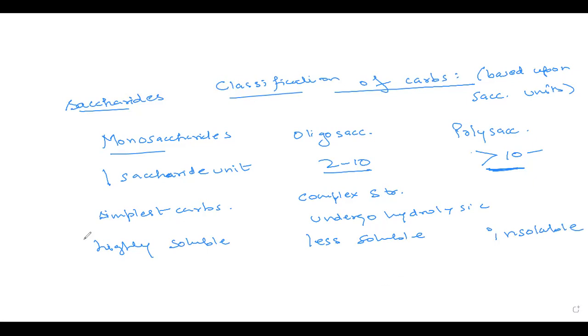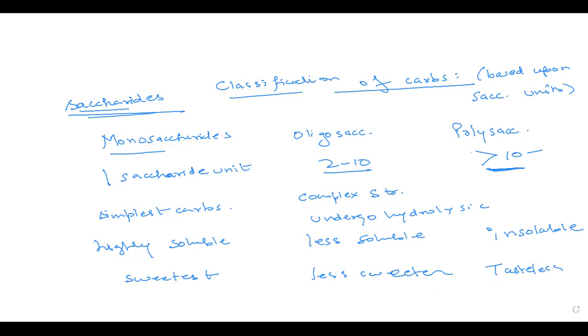Okay, now for example, we have glucose, it is easily soluble in water. We have starches, they will take some time to get dissolved, and then we have very complex polysaccharides which do not dissolve, which are almost insoluble in water. Monosaccharides are the sweetest of all saccharides, and oligosaccharides are less sweet in taste, whereas the polysaccharides are tasteless in nature. So I hope the classification of carbohydrates based upon the saccharide units is clear with everyone.